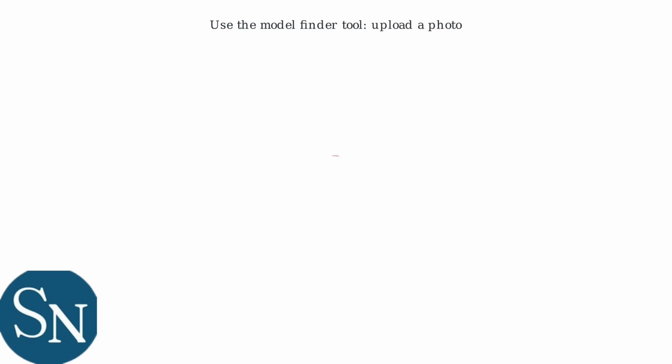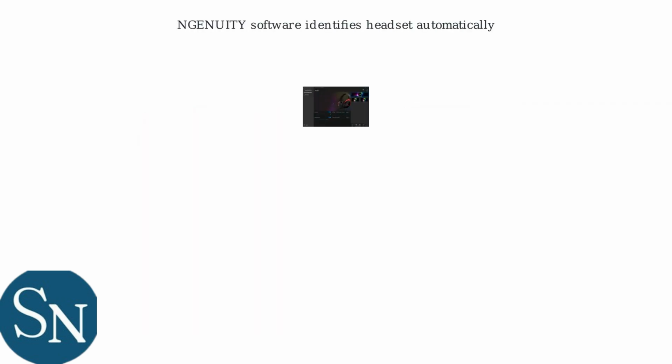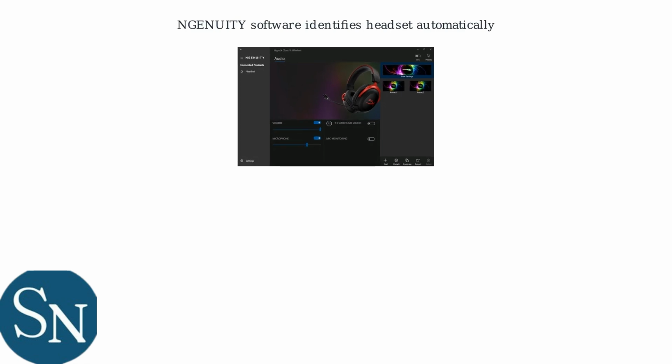In 2024, HyperX launched a model finder tool on their website where you can upload a photo of your headset for identification. The HyperX NGENUITY software automatically identifies your headset when connected and provides custom settings and firmware updates.